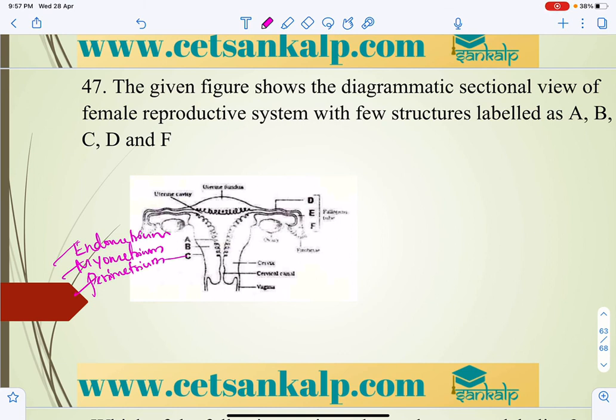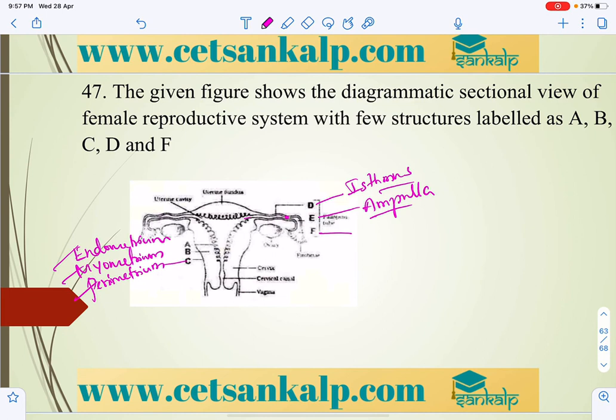The first part from the uterus already given is the isthmus. E is the ampulla, where fertilization takes place, at the ampullary-isthmic junction. And F is the infundibulum. These are the fimbriae, already given.